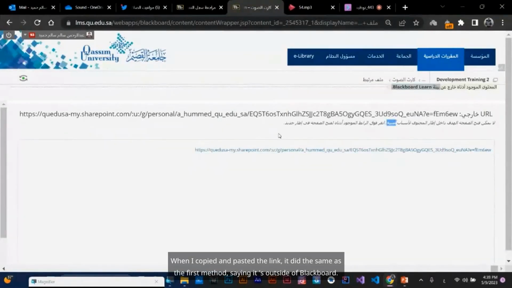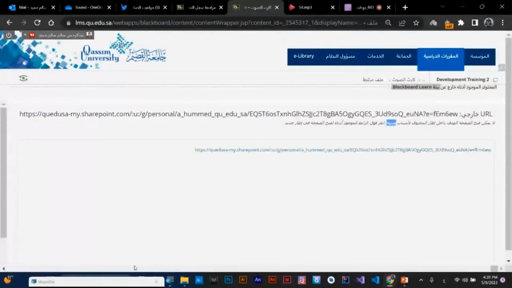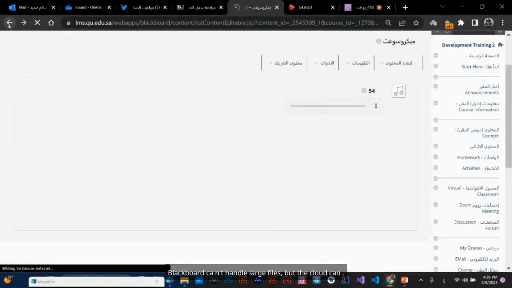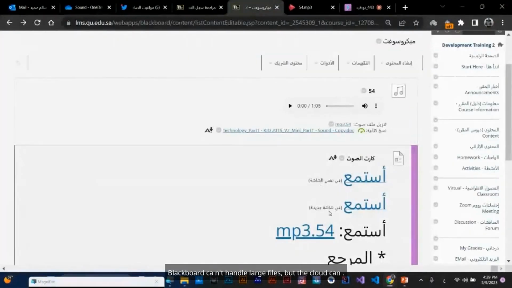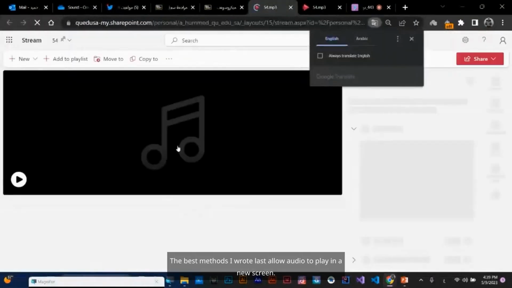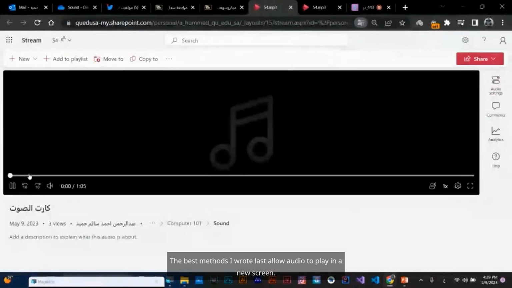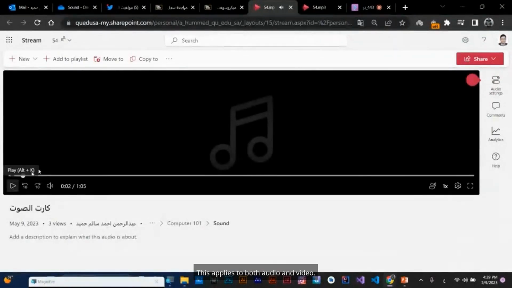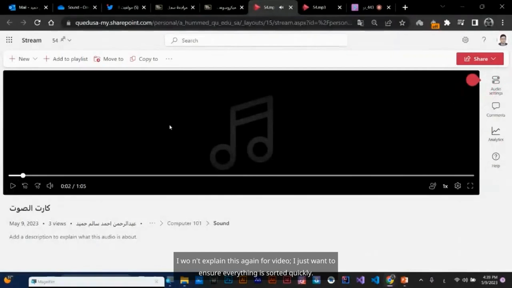When I copied and pasted the link, it did the same as the first method, saying it's outside of Blackboard. Click to play, an issue for students. On a new screen, audio plays automatically. Blackboard can't handle large files, but the cloud can. Copying the link shows it's outside Blackboard. The best methods I wrote last allow audio to play in a new screen. This applies to both audio and video. I won't explain this again for video. I just want to ensure everything is sorted quickly.